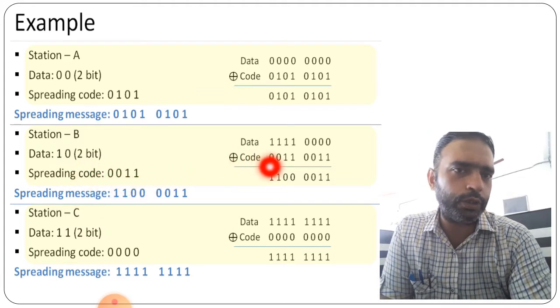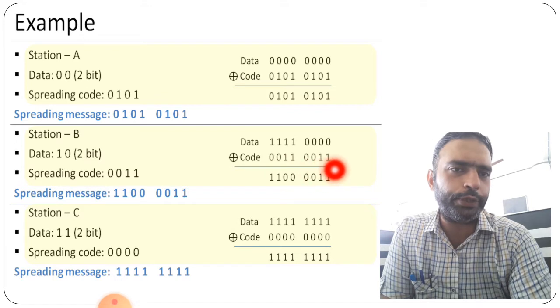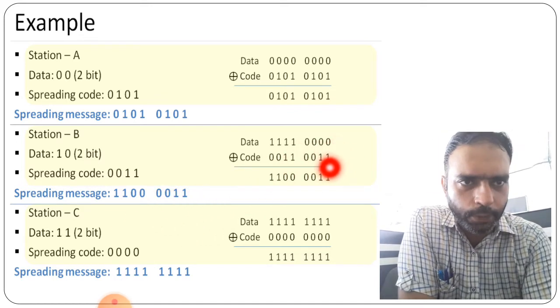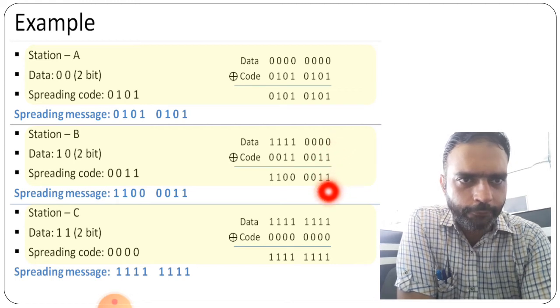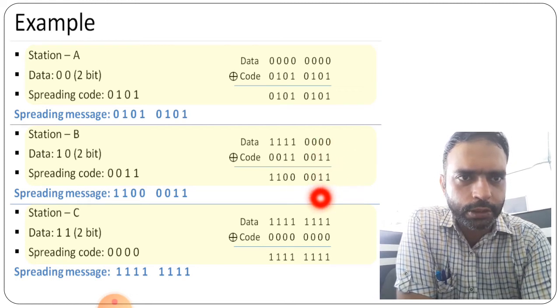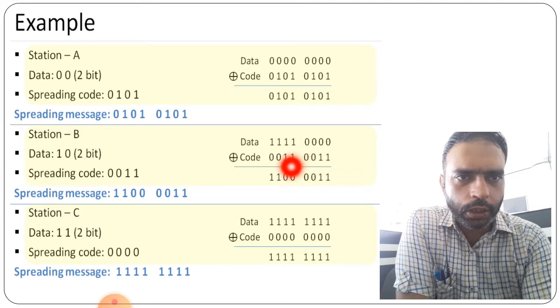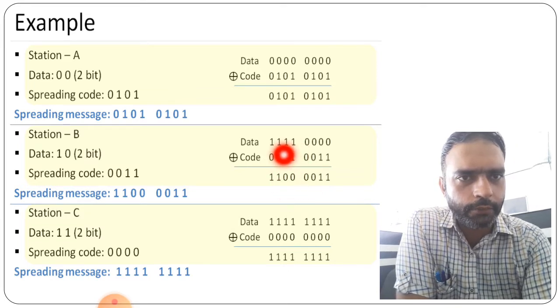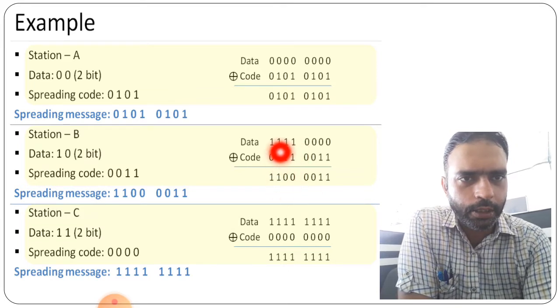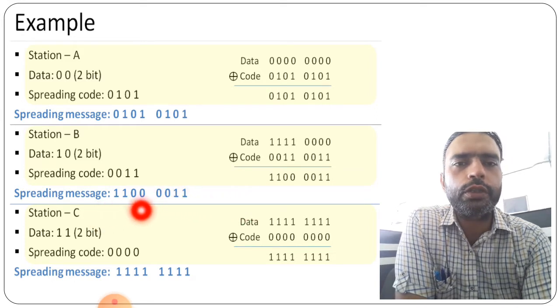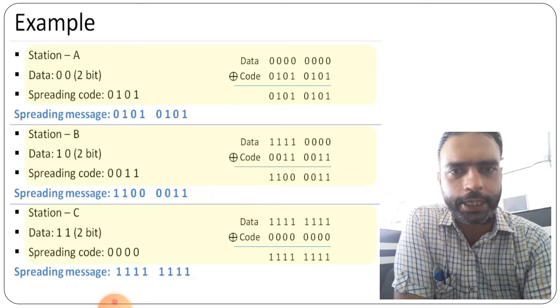The 0011. So here we are using 0011 for this, and the spreading message we will see here, the XOR part again. So 0 1 is different here, so 1 will come, 0 1 again different so 1 will come, 0 0 both are same so 0 will be there, 0 0 both are same, XOR will be 0. Now 1 1 also same so 0 will be there, 1 1 again same so 0 will be there, 1 0 is different so here it will be 1, and 1 0 here also different so it will be 1. So this is the final spreading message that we are getting for this.